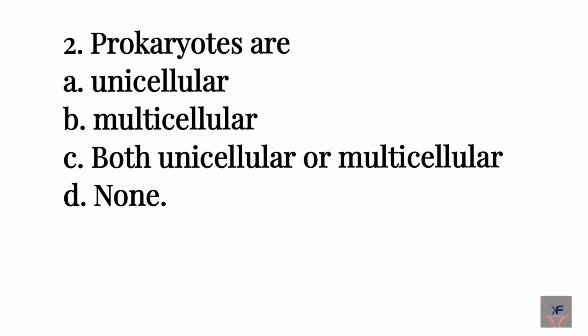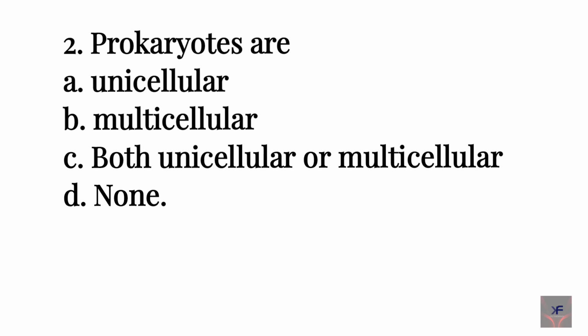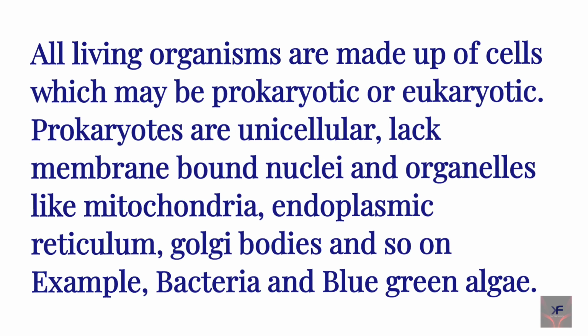Prokaryotes are A. Unicellular, B. Multicellular, C. Both unicellular or multicellular, D. None. What's the answer for this? The correct answer is A. Unicellular. All living organisms are made up of cells, which may be prokaryotic or eukaryotic.